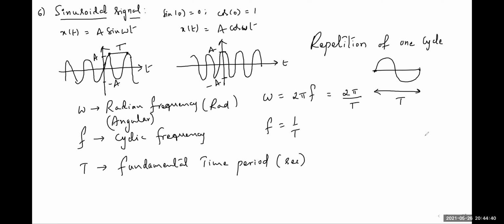That was the sixth signal. Now we can go for the seventh signal, that is the signum function. Better I go to the next page because the continuation is mandatory here.